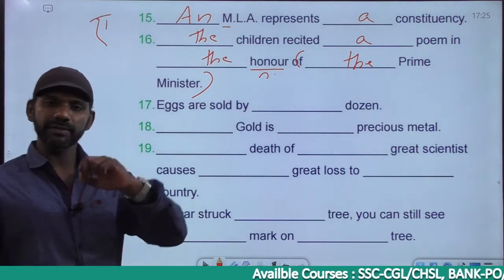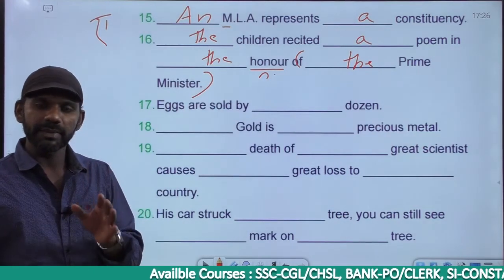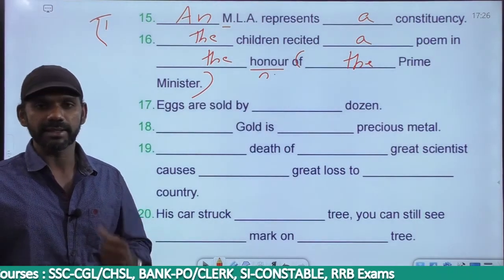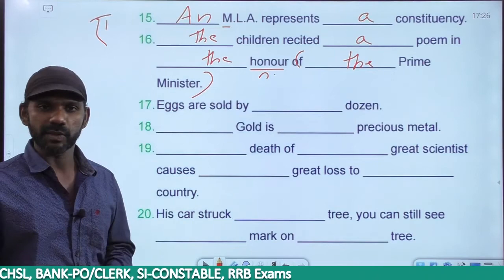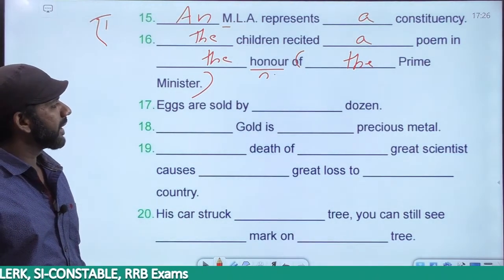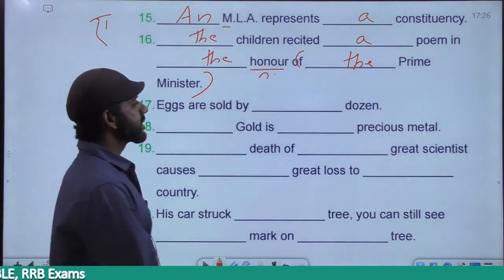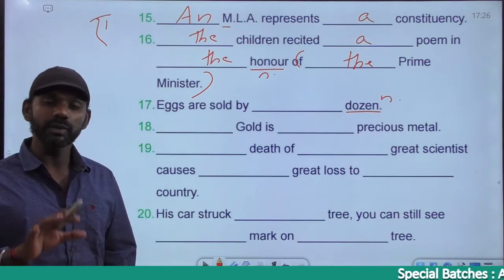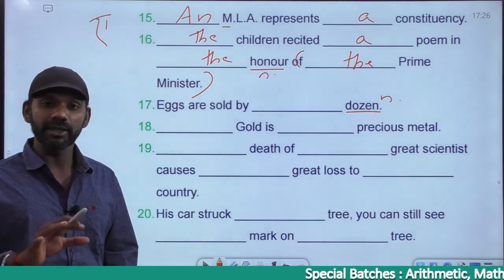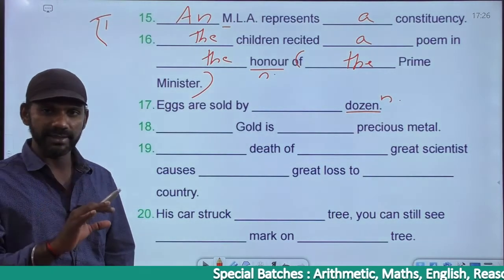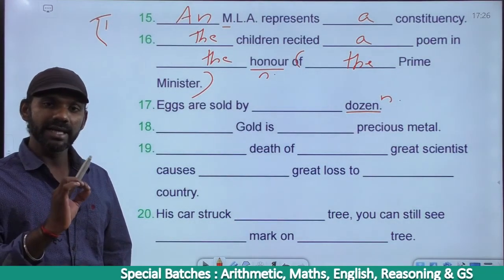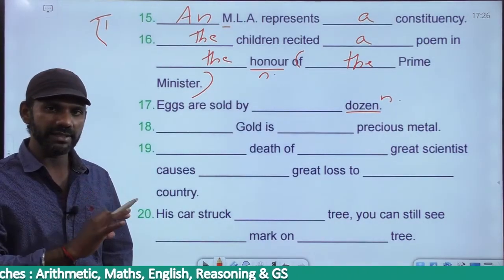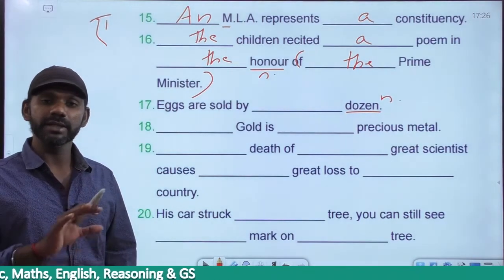If you find any difficulty in filling a blank with an article, you just leave the blank and come to the rest of the sentence. From the rest of the sentence, you get a clue to fill the blank with an article. You can get to know which article must be used. Eggs are sold by dash dozen. Dozen is a singular countable noun, and before a singular countable noun, as you know, there will be a, an or the depending on the usage. We're not referring to any specific dozen here, so it cannot be the dozen. Now we're left with a and an.